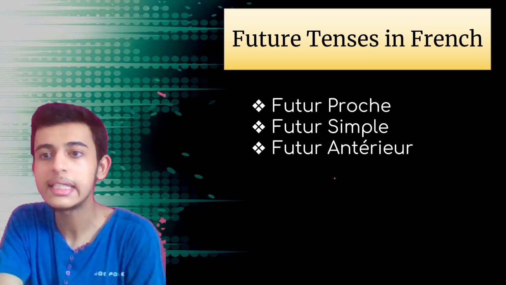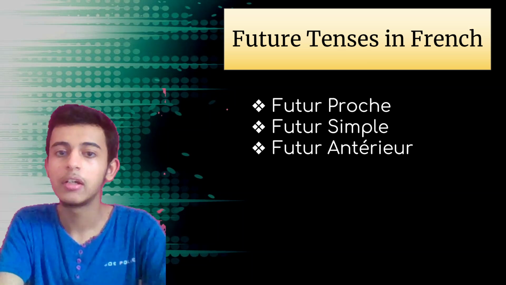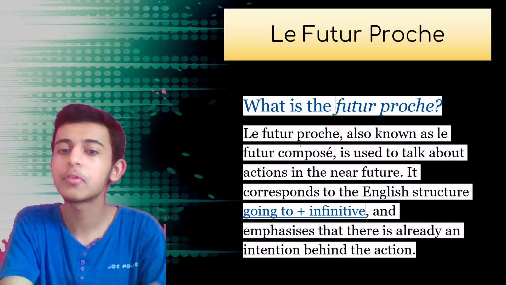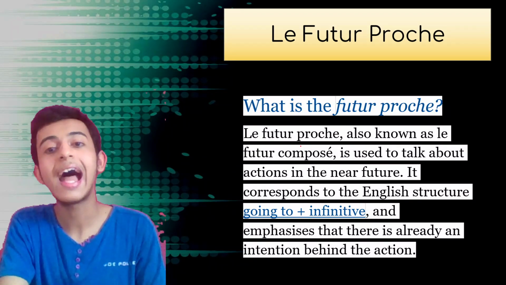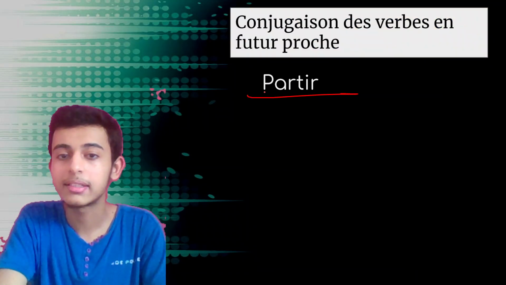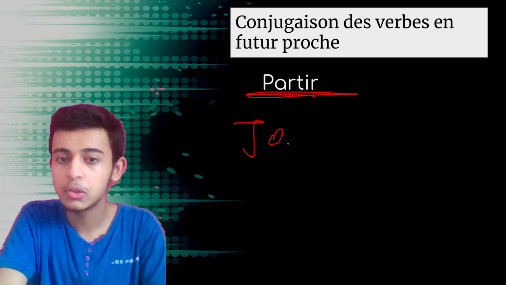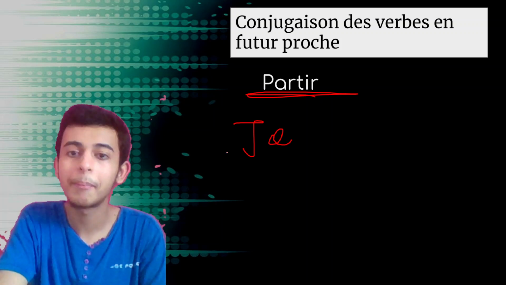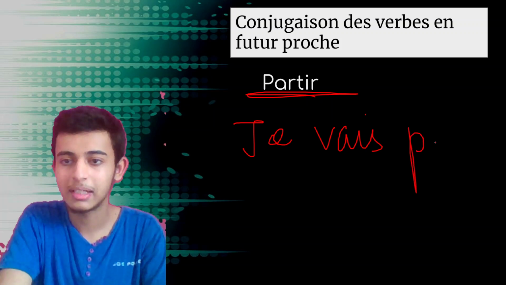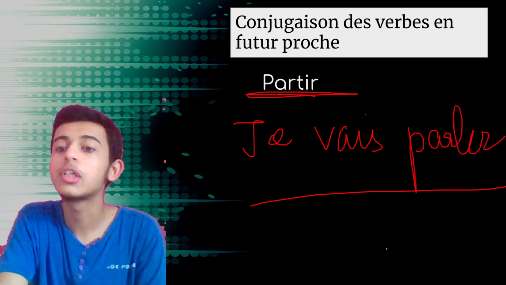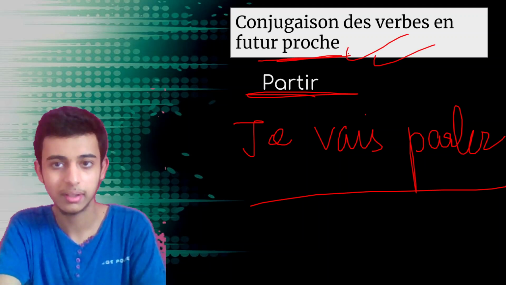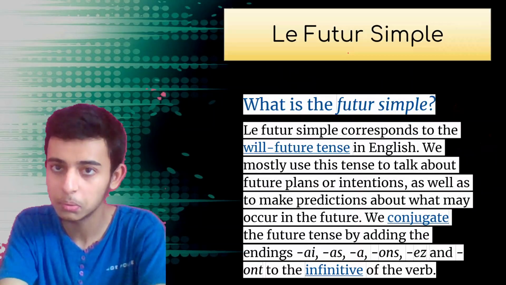Okay, now talking about the future tenses in French, we have three future tenses: futur proche, futur simple, and futur antérieur. Right, futur proche, that is the near future, the action that you're just about to do. So how do we use it? Je plus aller conjugation in présent, je vais, and the infinitive of the main verb. Je vais parler. I am going to speak. Okay, so passé récent and futur proche can be connected, near future, that you are just about to do.